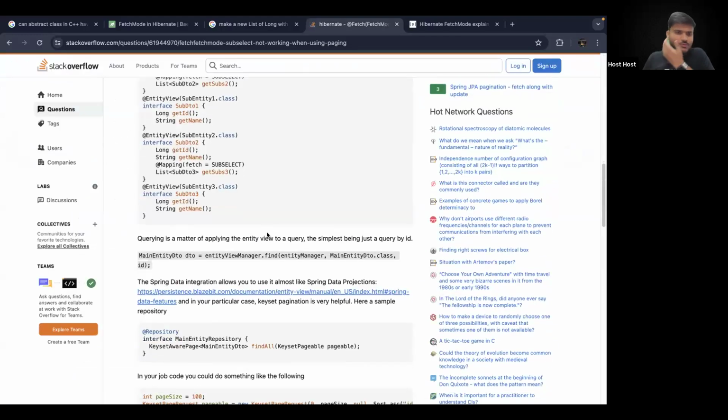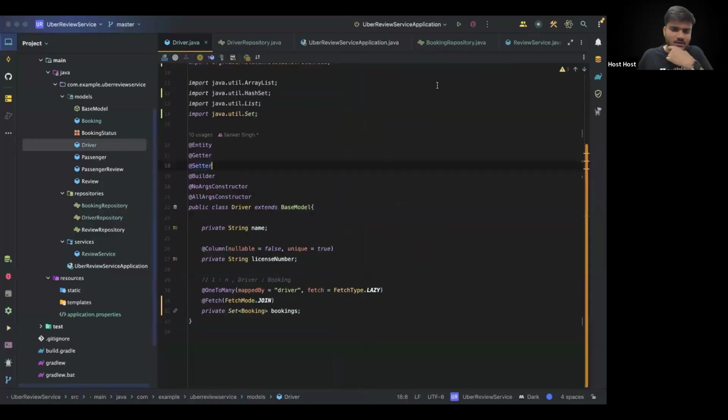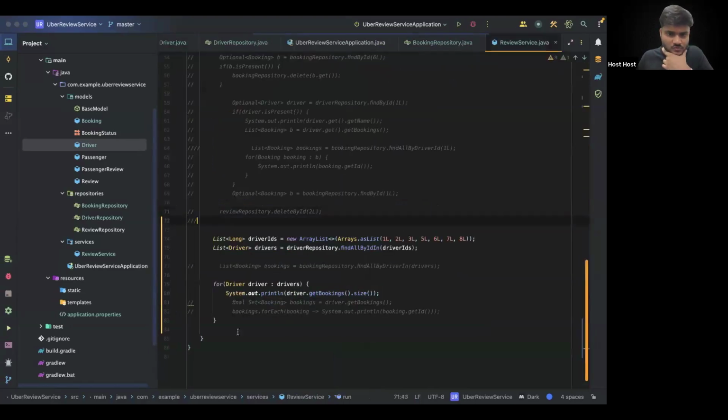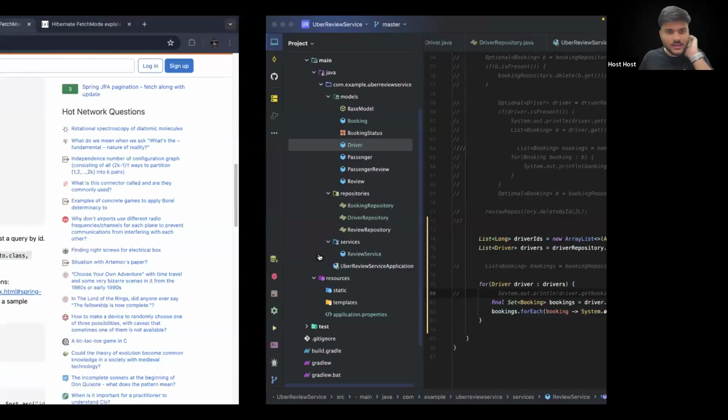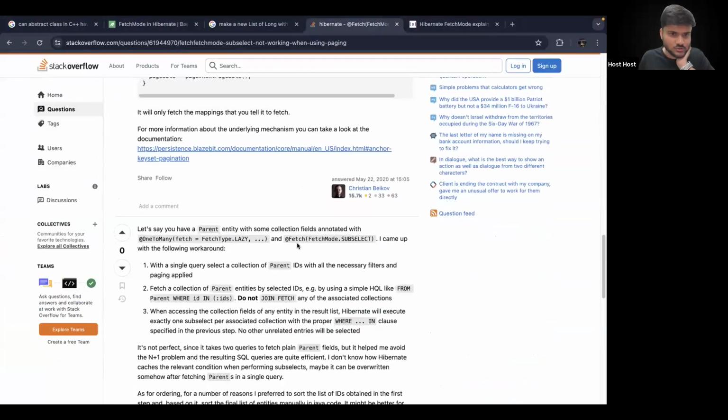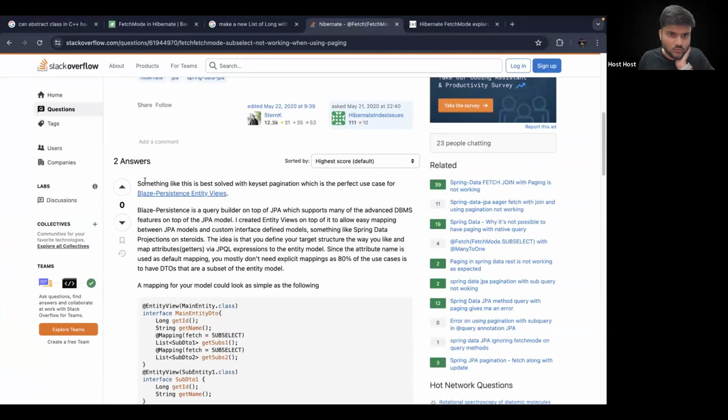Anyone who is able to spot, can you guys try once on your end? Maybe again, like last time, some issue might be happening. Can you once try on your end by making the fetch mode as subselect, going to the review service and trying to make a call like this? Maybe call it like this or like this and see if we are able to find something. Maybe it's happening like the last class, some very small issue is there that we might be overlooking.